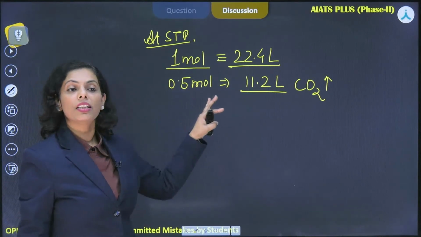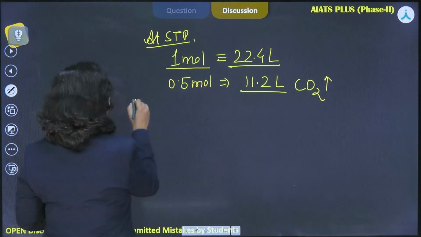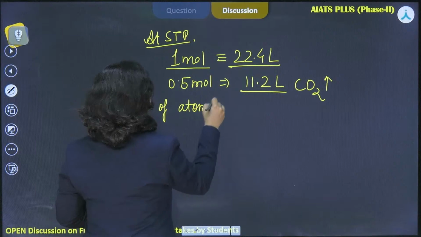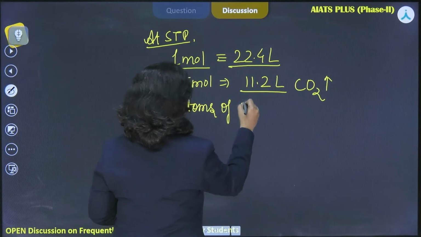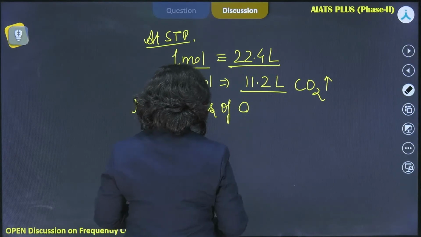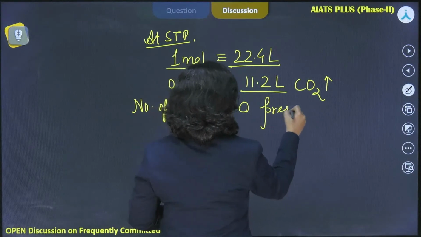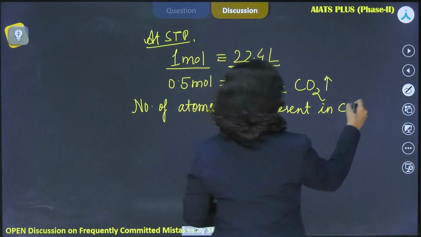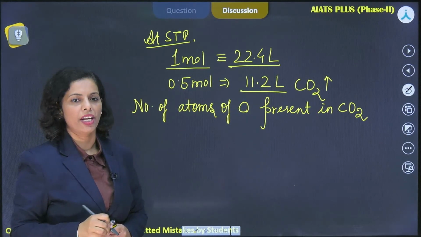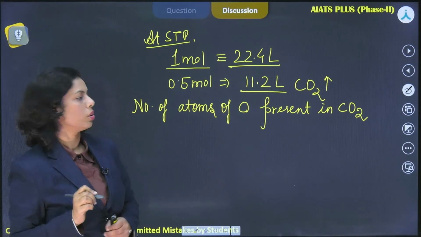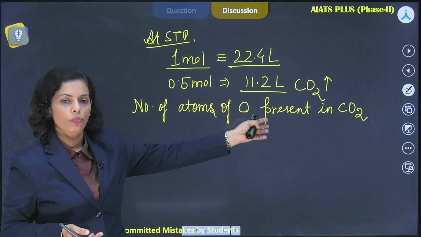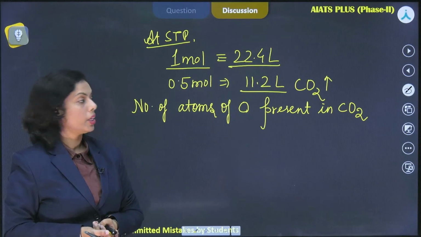Now in a similar question, they can ask you to find out the number of atoms of oxygen present in CO2. So yes, 11.2 liter at STP. Very good, Gomti, Asim, very good. Okay, so the number of atoms of oxygen produced in the form of CO2, if that is the question, then what will you be doing?